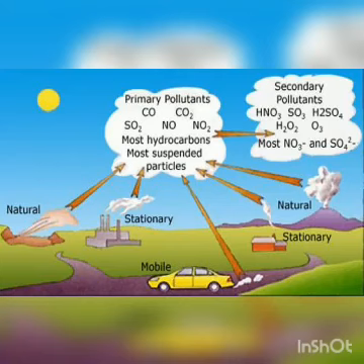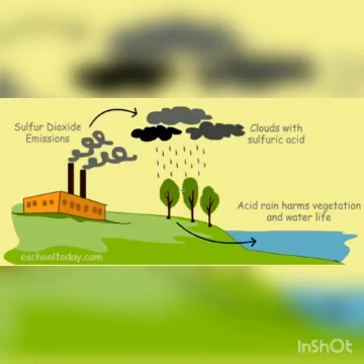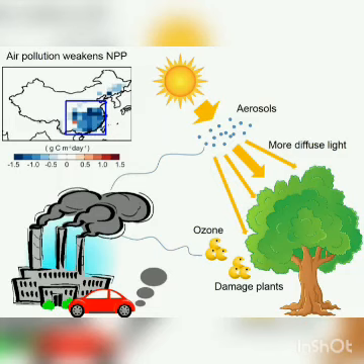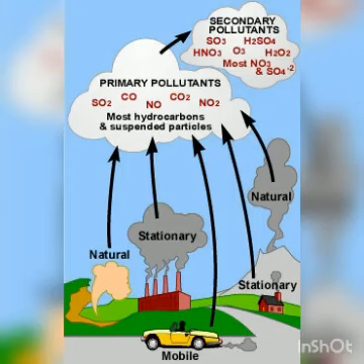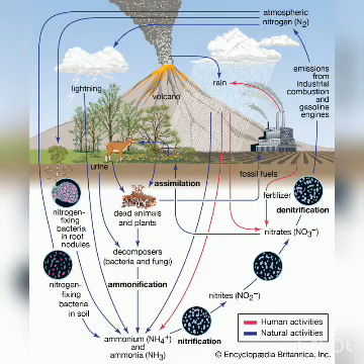When gaseous emissions of sulfur oxides and nitrogen oxides interact with water vapor and sunlight, they are chemically converted into strong acidic compounds such as sulfuric acid and nitric acid. So, acid rain means the presence of excessive acids in the rainwater.